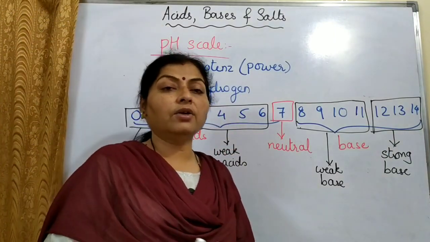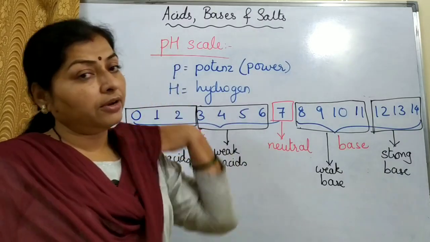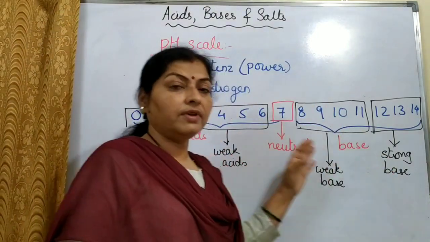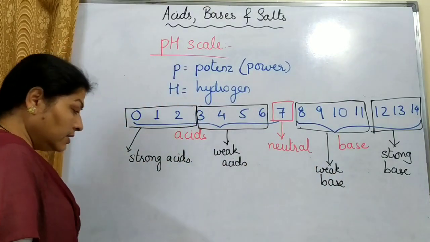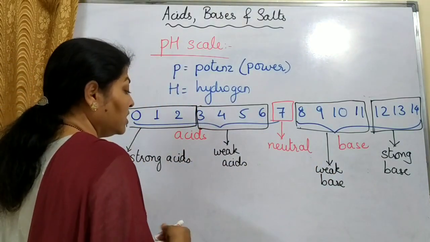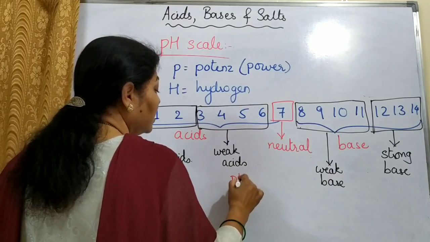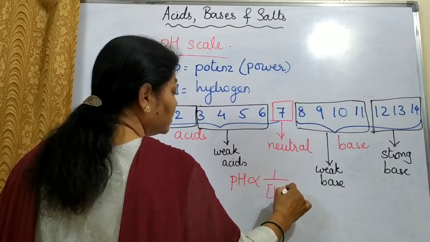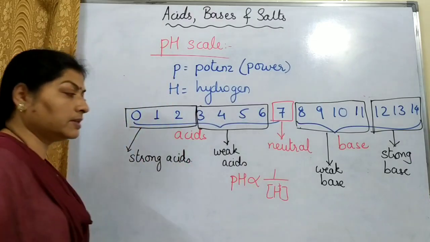So when we are talking in terms of pH, means hydrogen ion concentration, whether it is acid, base or neutral, we can say that the pH is inversely proportional to the hydrogen ion concentration, H plus ion concentration.